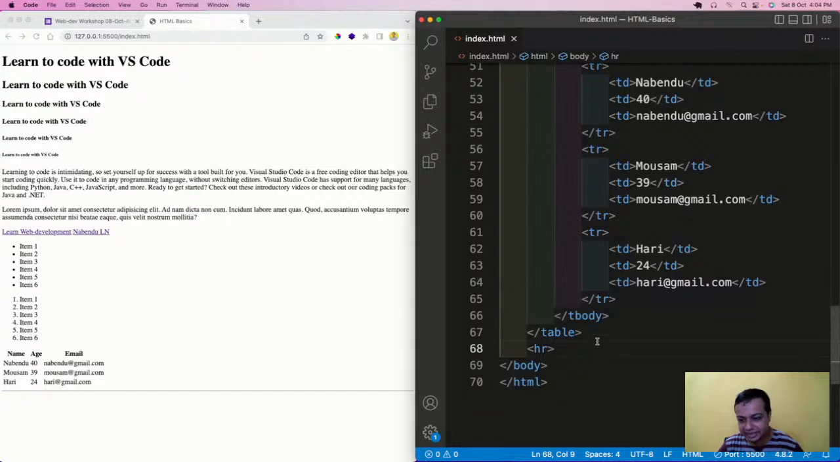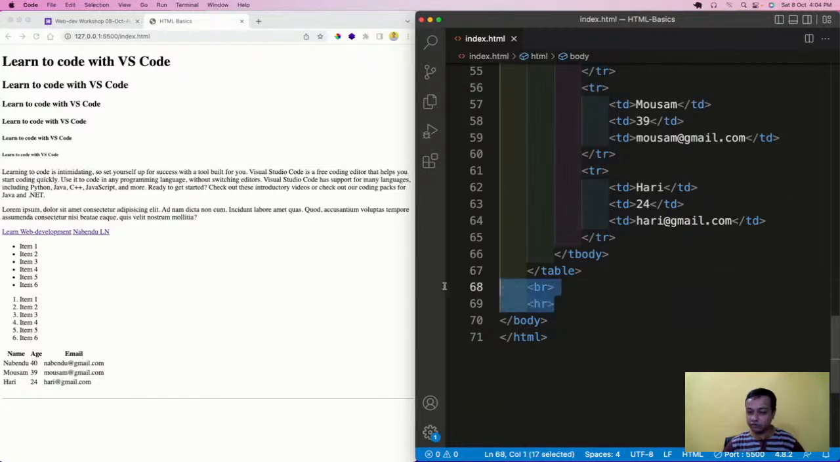Then there is something known as br, meaning break row. See closely here, I will save it. There will be some space here. So break row adds a space. Now the next thing, I want my form inside this break row and horizontal rule, because I have come a bit down, so it would otherwise go a lot down.